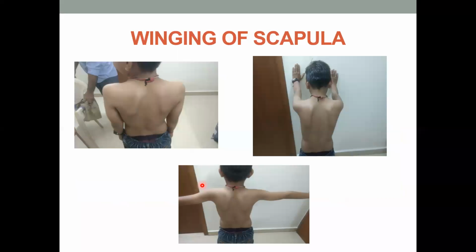Okay. This boy here has winging of scapula. The one on the left side shows him at rest. Both these scapulae are very prominent. When he presses against the wall, you can see the prominence becomes much more. And the next slide, the one at the bottom, shows what happens when he stretches out the hand. This winging can occur again in many conditions. It can occur when the 11th cranial nerve, the spinal accessory, is involved. It can occur in syringomyelia, which is a cavity in the spinal cord. It can occur in anterior horn cell disease, which is a slowly progressive disorder. So all of them can have similar manifestations.